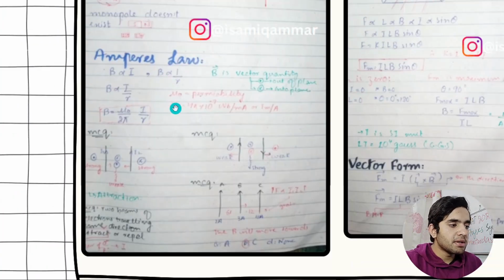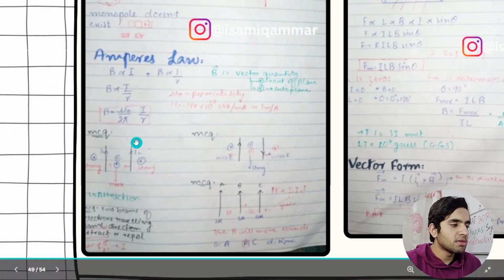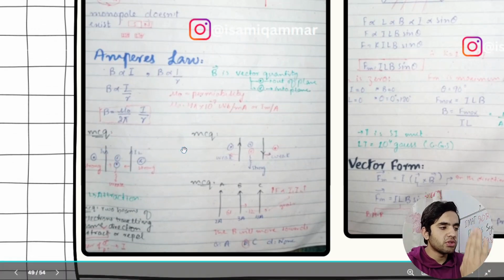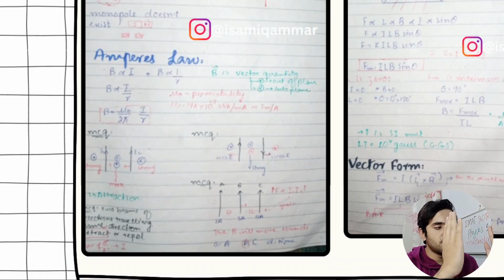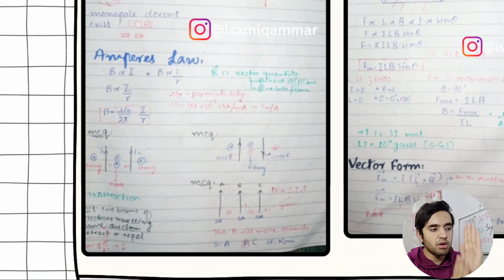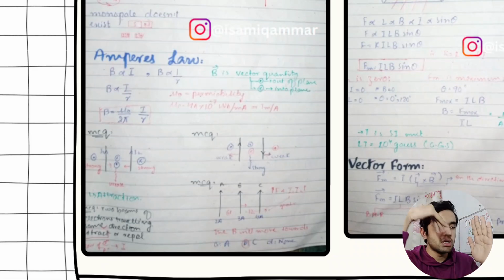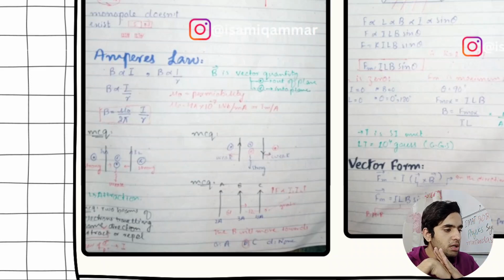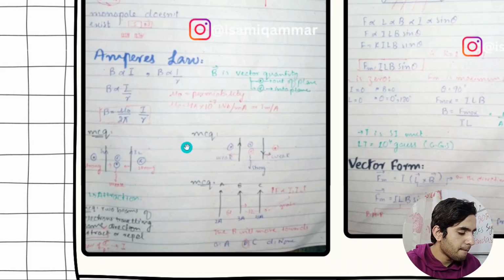I added Ampere's law, you need to know. If both bodies carry current moving upward, there will be attraction between them, and if in one the current is flowing upward and in the other downward, the bodies will repel.